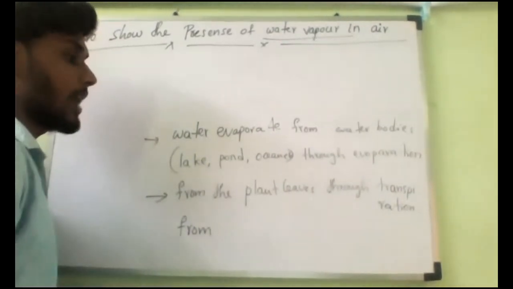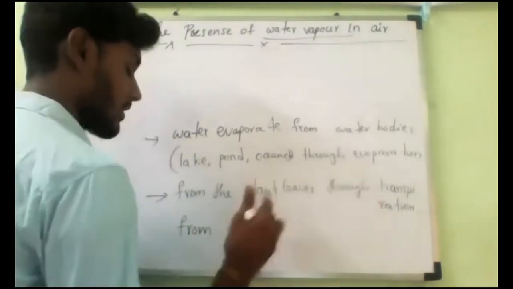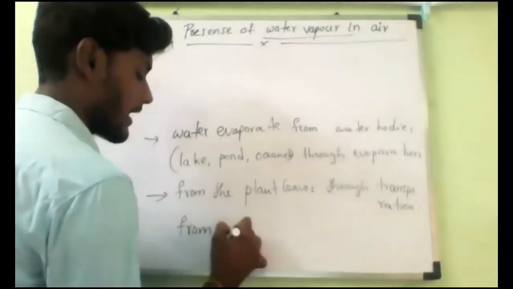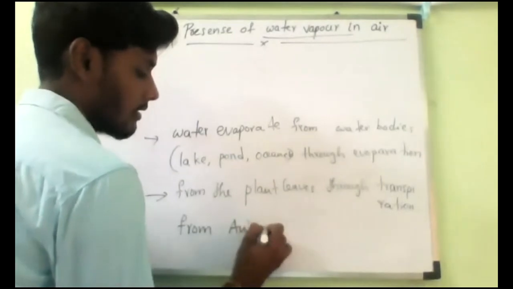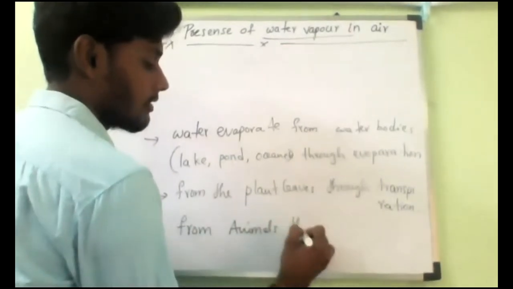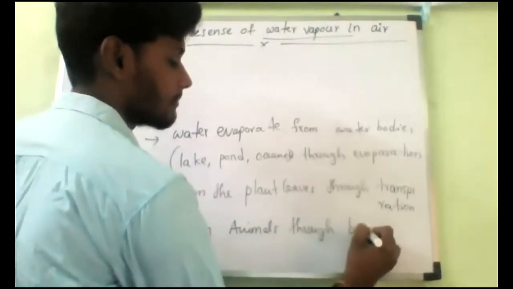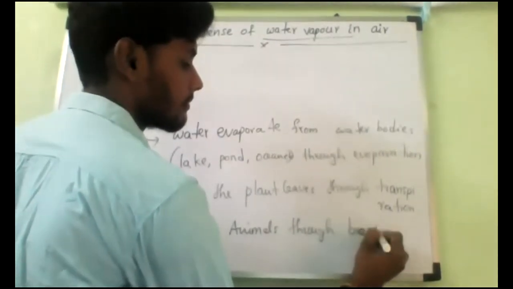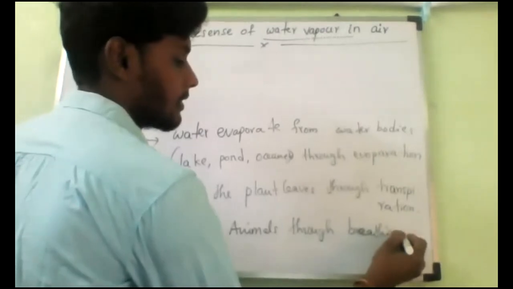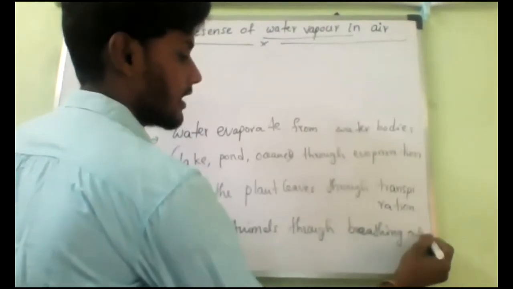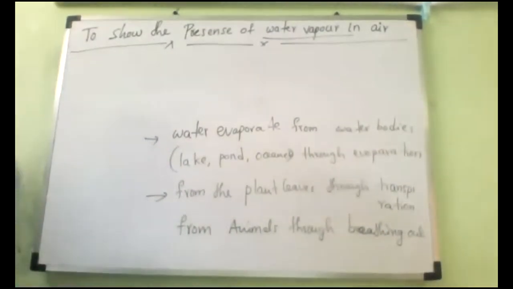Next, from the plant leaves through transpiration, and from animals through breathing out. Do you understand or not?